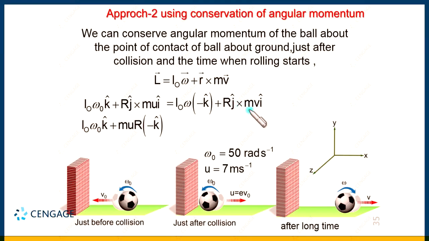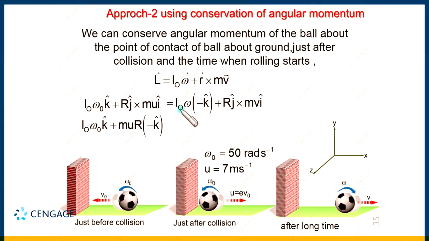Now the velocity is v, right? Here this velocity is v, and the radius or lever arm is capital R. So here the magnitude of the angular momentum due to the translation is m v r, and the direction is minus k cap. By the vector method, the cross product can also be calculated. This is written in the cross product form.